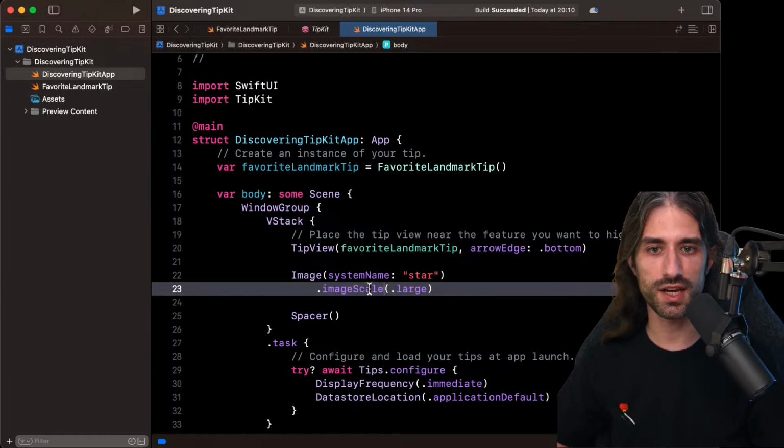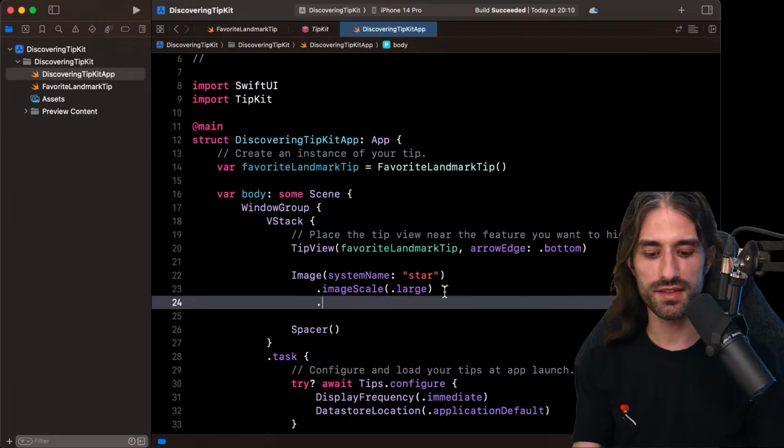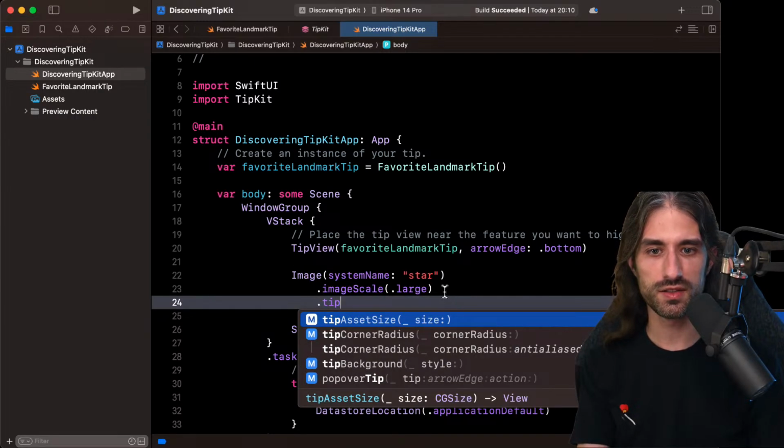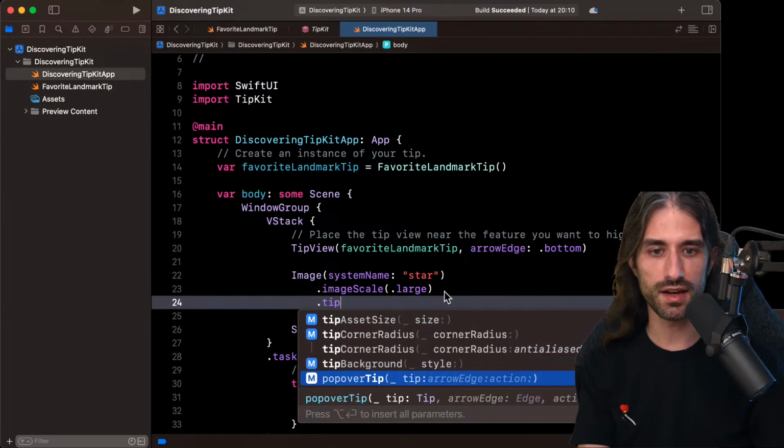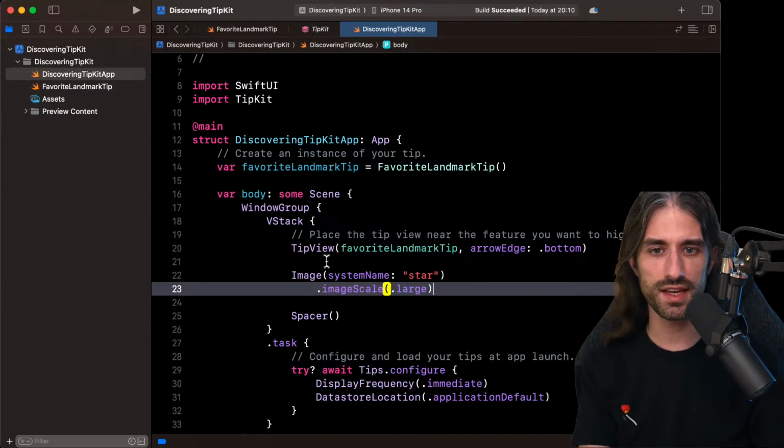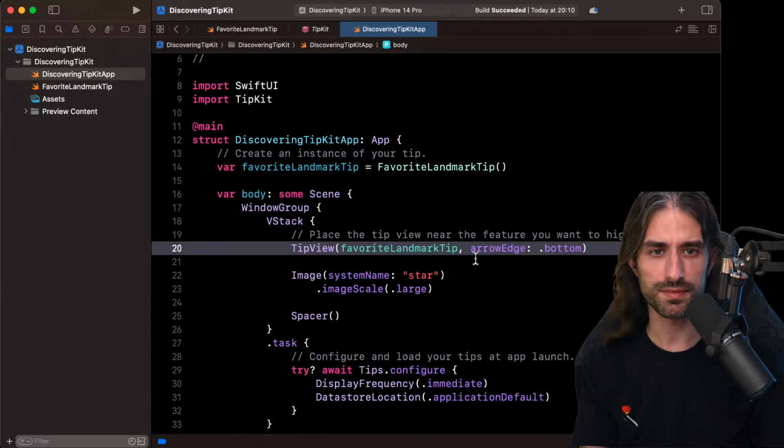For instance, you would say, okay, image, and then have a modifier like tip. And actually, it seems you can do it also. So we will see if there is a difference between the two, but we have this tip modifier, and then we have this tip view.